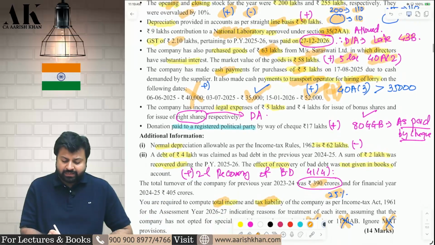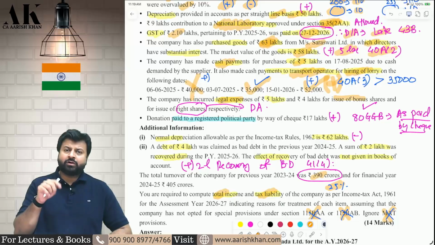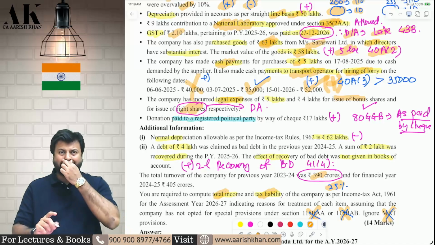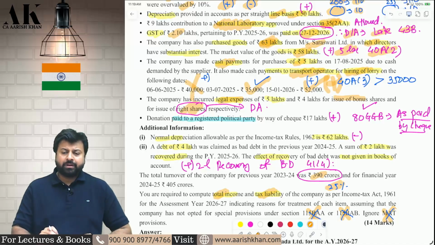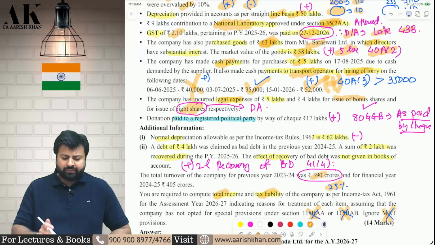Next, you are incurring some legal expenses for bonus shares. If you incur some legal expenses for bonus shares, I have already told you it is allowed, because issuing bonus shares does not increase the permanent capital of the company. Therefore, it's a revenue expense. But if you incur some legal expenses for right shares, then it is disallowed. That is not allowed. Because right shares lead to what? Permanent increase in the capital of the business. Therefore, it will not be allowed.